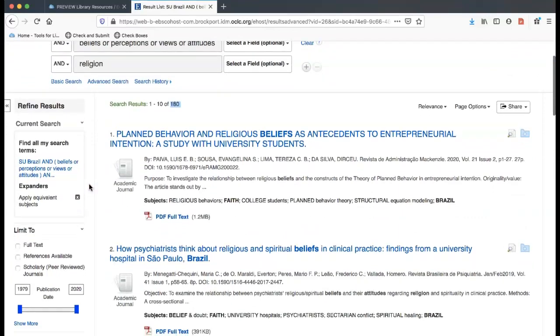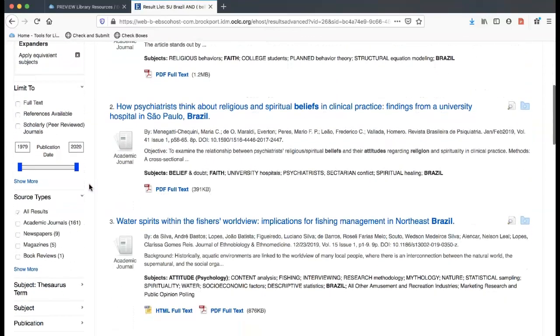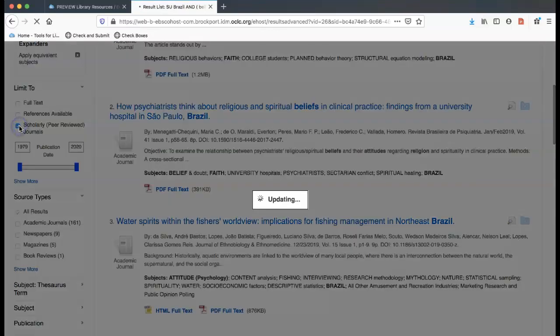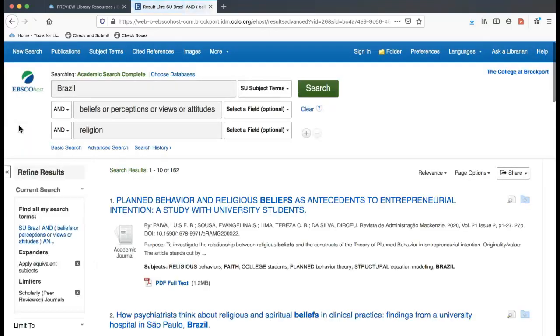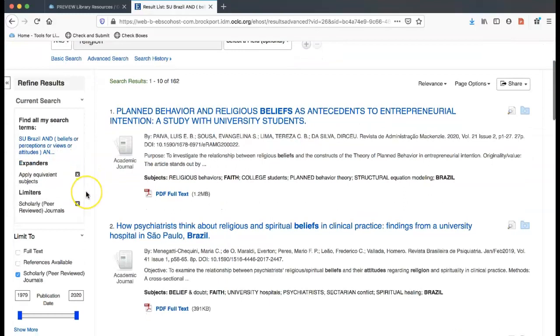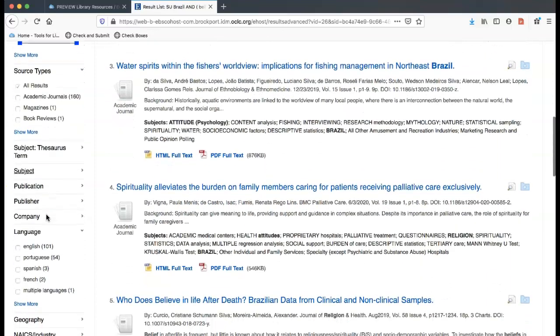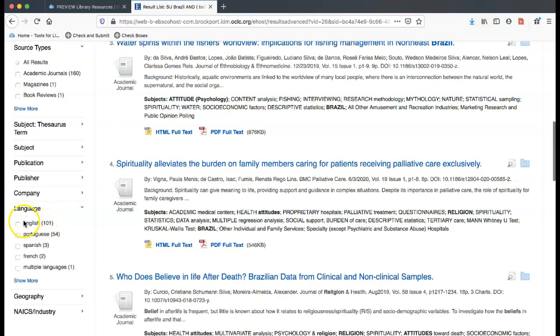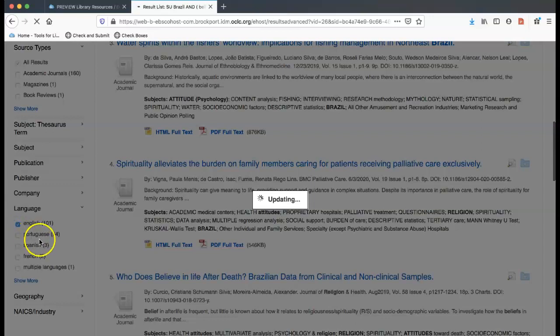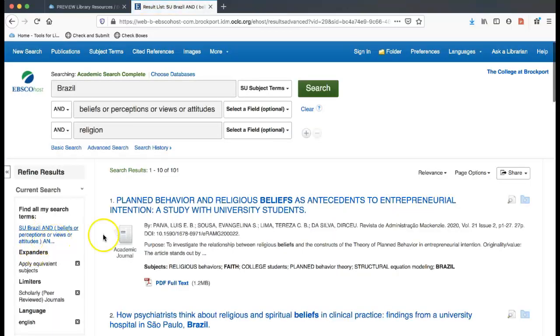If I scroll down, I have the option to check scholarly or peer-reviewed journals. This will get me to information that's more in depth. These journals have gone through a tougher publishing process than what you might find on the internet, and this will be the better information to find that deeper culture concept. You also may want to change the primary language to English, unless of course you read or speak these other languages. I can read French, but I will stick with English for today. And now we have 101 articles that we could look at that have something to do with religion in Brazil.